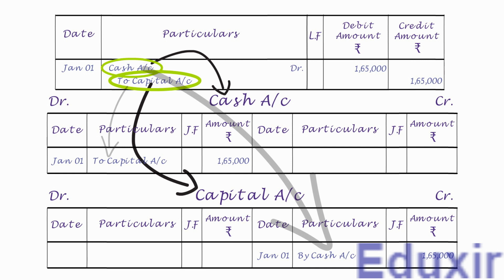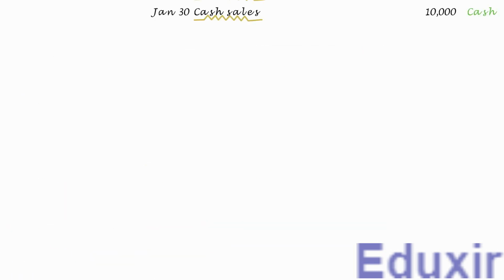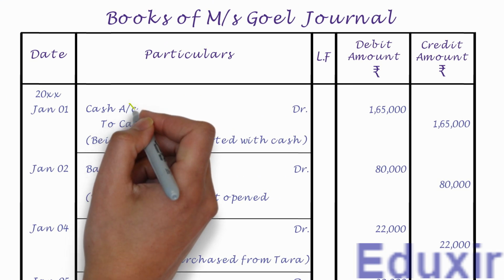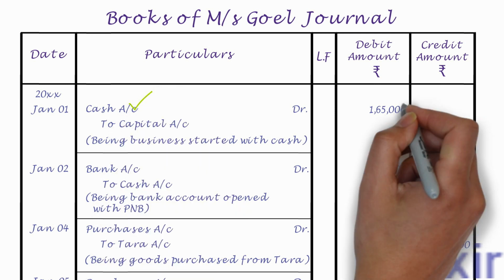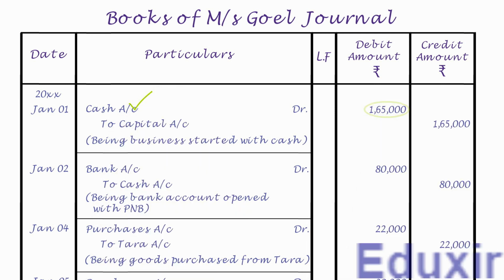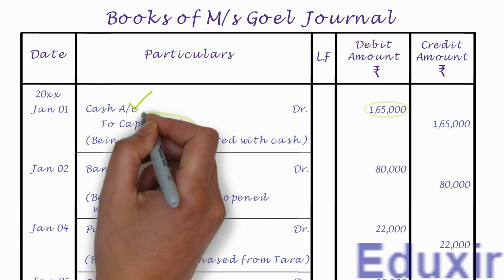We are now familiar with how to post the journal entries into the ledger account. Once you know how to post the journal entries into the ledger accounts, the rest is just a routine process. Let us now proceed with the posting of all our journal entries into the corresponding ledger accounts one by one. Let us start with the first journal entry. As the name suggests, it needs to be posted on the debit side of cash account and the debit amount is 1,65,000 rupees. Note that the details that need to be posted into the particulars column is capital account.